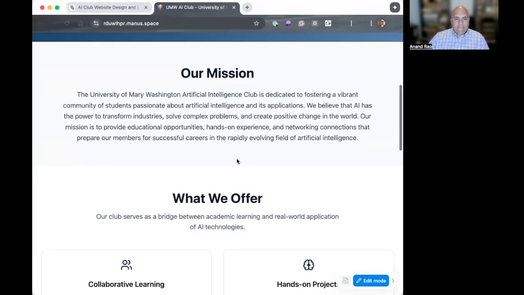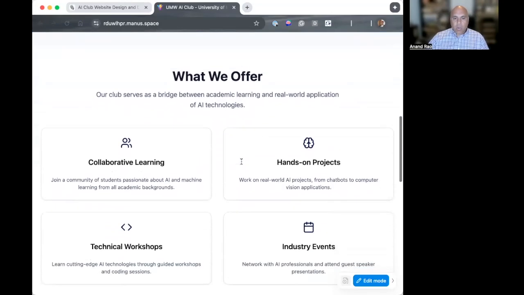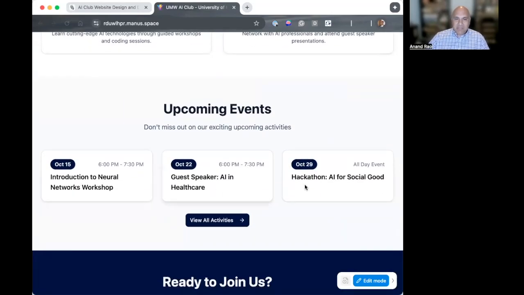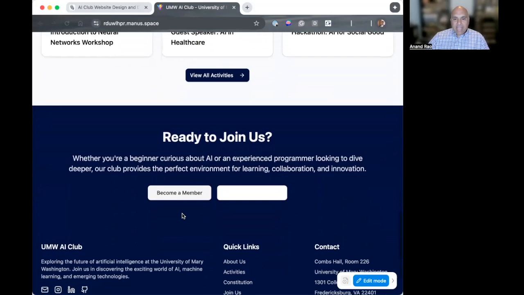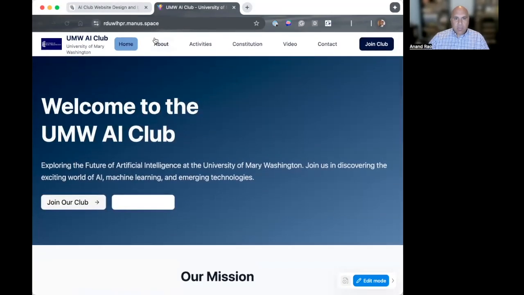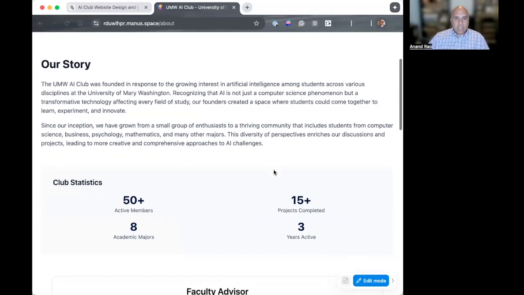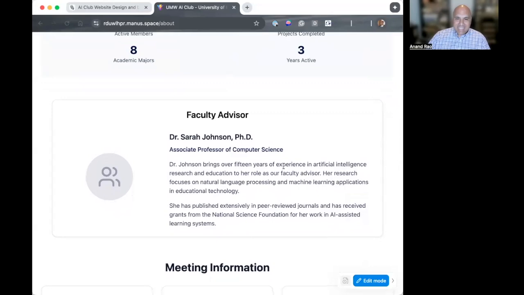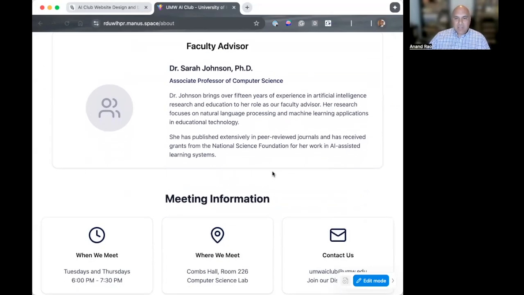And it includes a lot of content that I did not design and I didn't direct, other than to tell it to come up with this content. So it talks about what we offer as a club, workshops, upcoming events. It makes up different events that will be coming up. And it also has information about becoming a member. So if I scroll back up, you can see some other pages. It has an about page, made up statistics, a faculty advisor that doesn't exist, meeting information, and so forth,